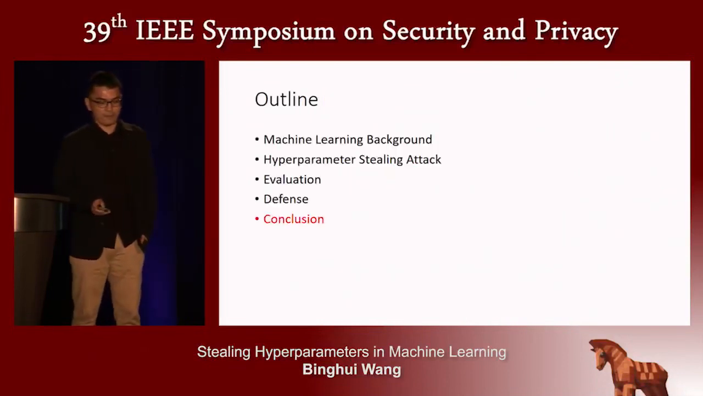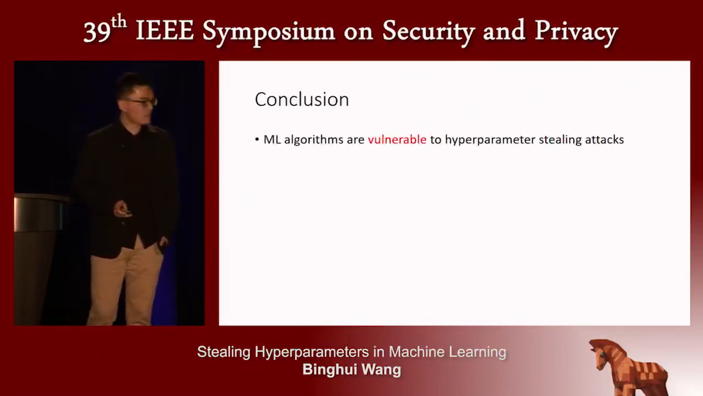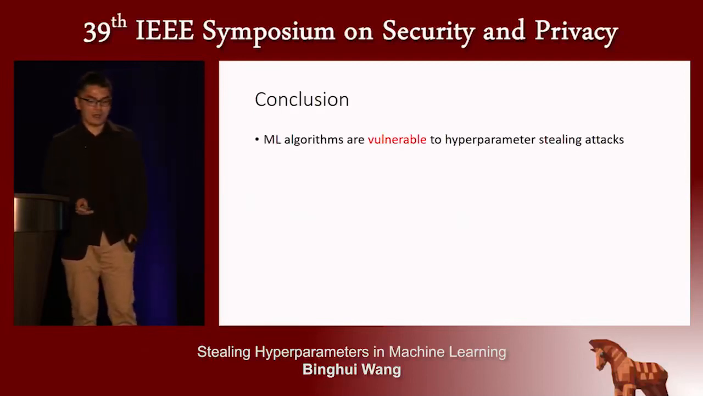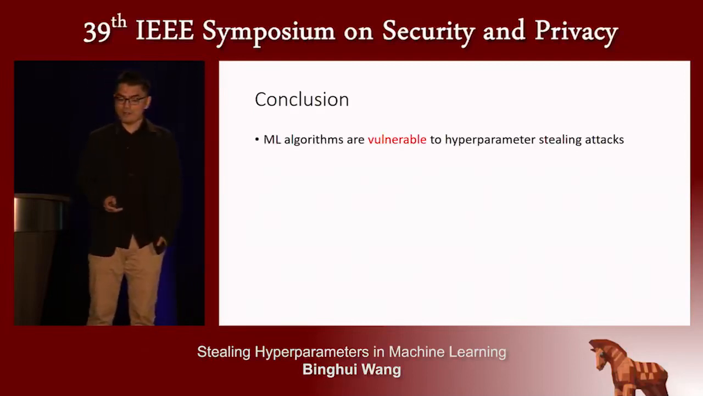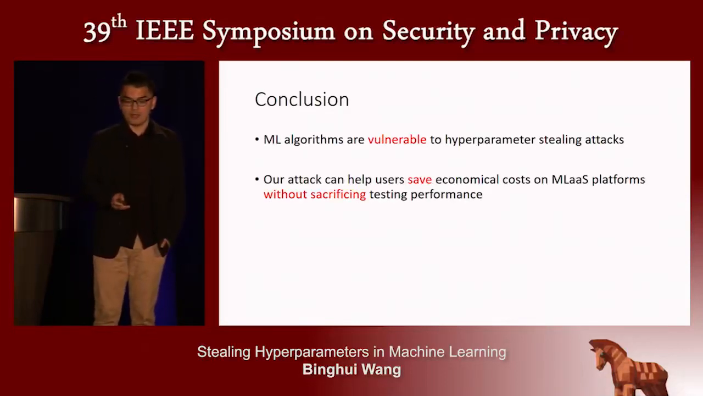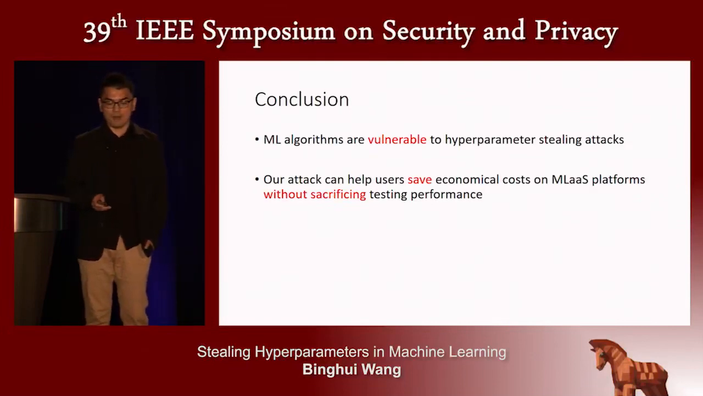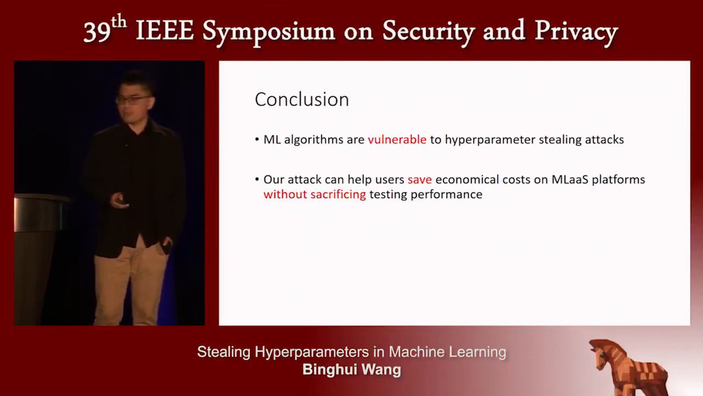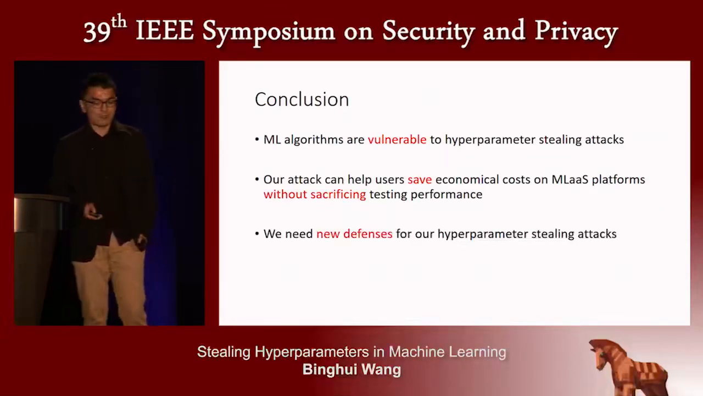And then the conclusion. The first is that machine learning algorithms are vulnerable to hyperparameter stealing attacks. And our attacks can help users save economic costs on machine learning as a service platforms without sacrificing the testing performance. And we need new defenses for our hyperparameter stealing attack.